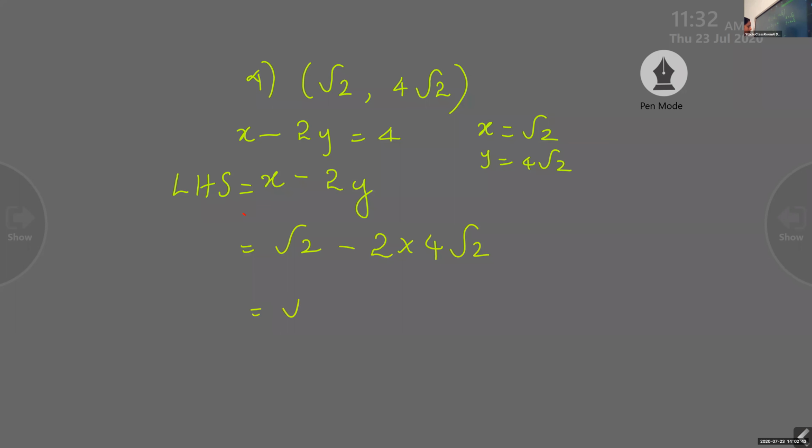That is root 2 minus 2 into 4, 8. 8 root 2. That is 1 root 2 minus 8 root 2. That is minus 7 root 2.